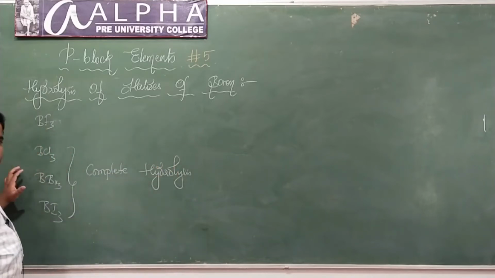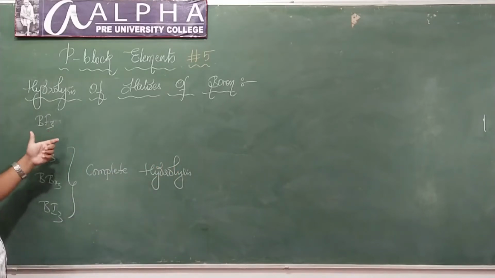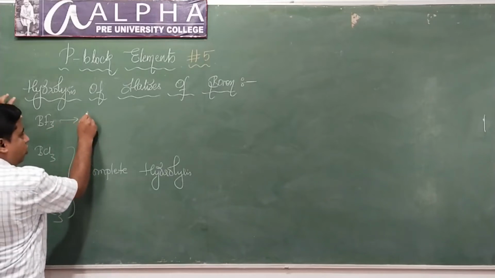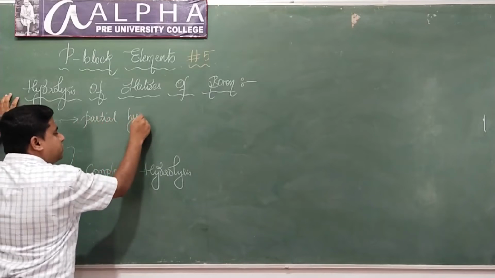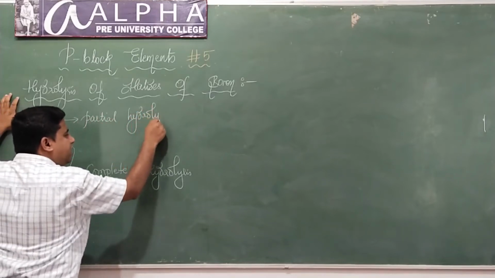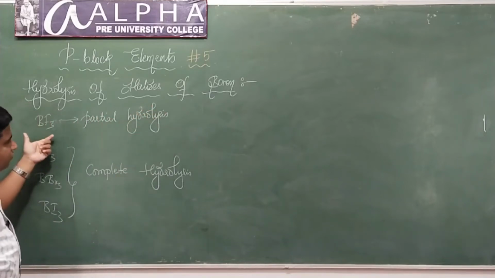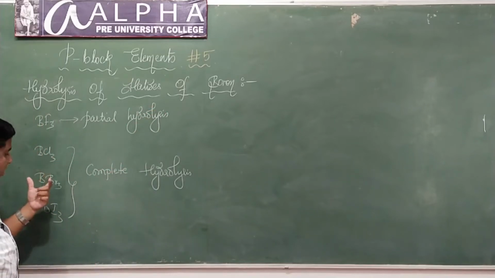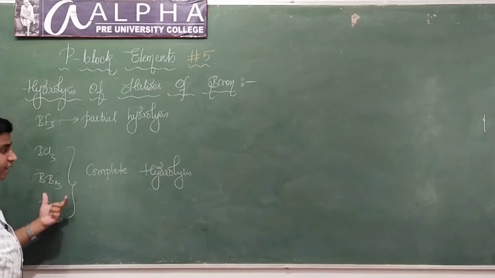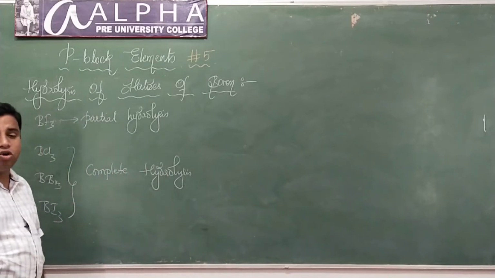Whereas boron trifluoride will undergo partial hydrolysis. Boron trifluoride will undergo partial hydrolysis, whereas boron trichloride, boron tribromide, and boron triiodide will undergo complete hydrolysis.